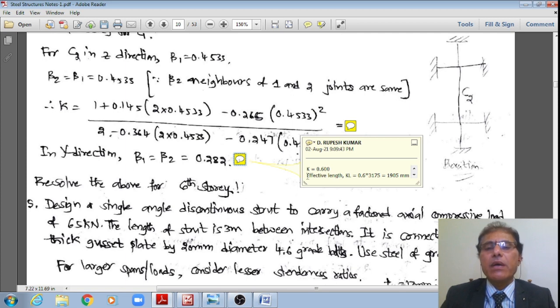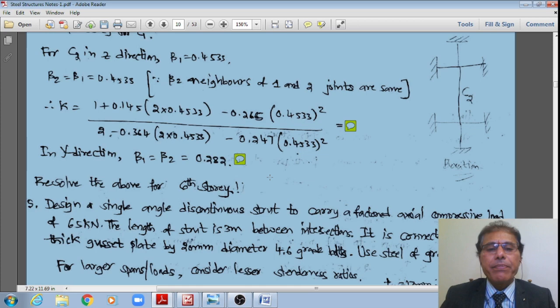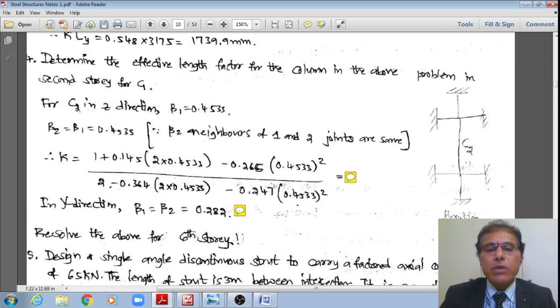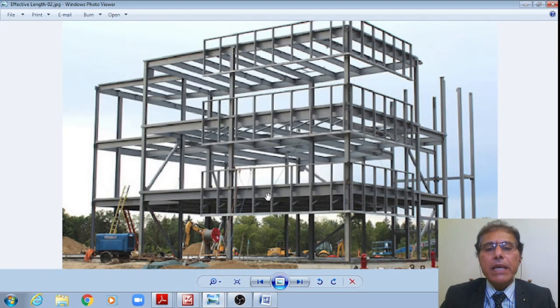Therefore the effective length about the weak axis, or about the y axis, will work out to 0.6 multiplied by 3175, the unsupported length. Therefore 1905 mm. That is how the effective length of a multi-storied building is also obtained.